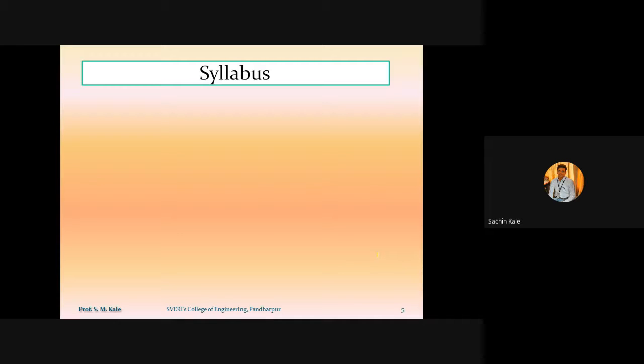And in the new syllabus, that means the BTech syllabus, those 8 chapters are being converted into 6 chapters. That means for this semester we will have 6 chapters, but not a single concept is being removed from those 8 chapters. Whatever the old syllabus was, there is some new addition to it, and they have converted that into 6 chapters. So for this subject we will have a total of 6 chapters. Out of those, section 1 will consist of 3 chapters, and section 2 will consist of the remaining 3 chapters.